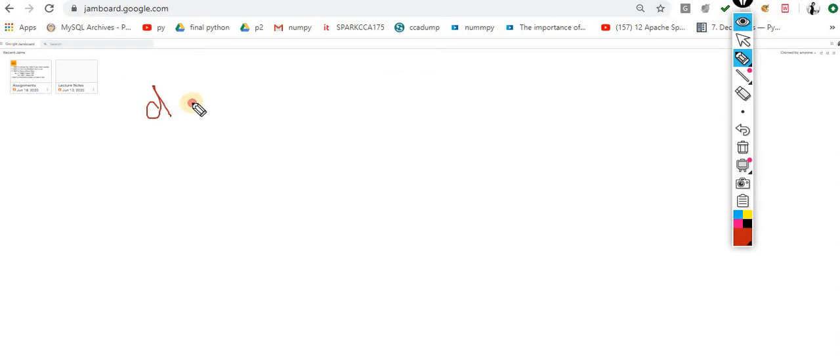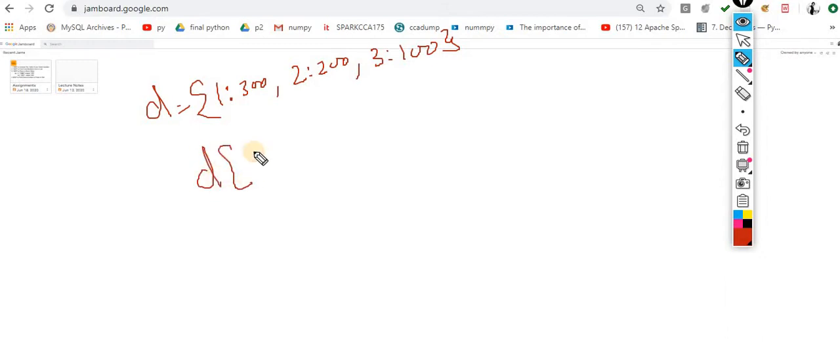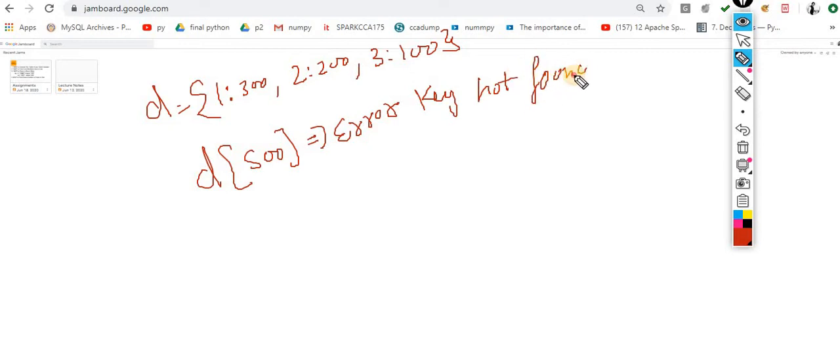Let's suppose this is the dictionary: 1 colon 300, 2 colon 200, 3 colon 100. Now I want to find D of 500. What will happen? In this case you will get an error message, key not found.